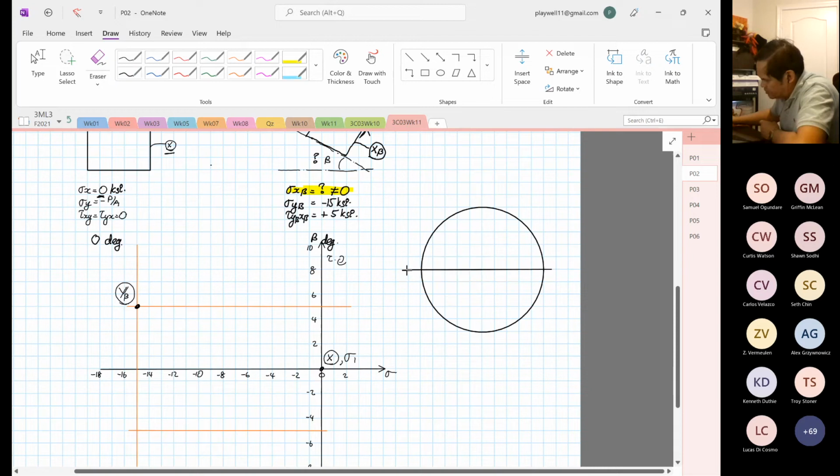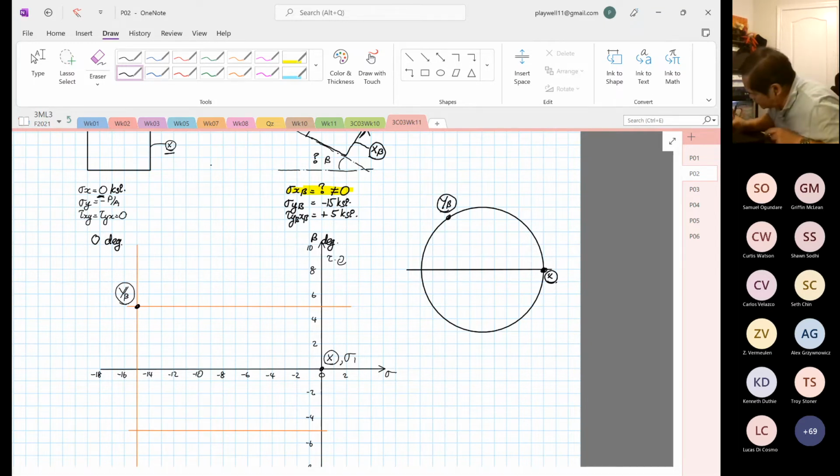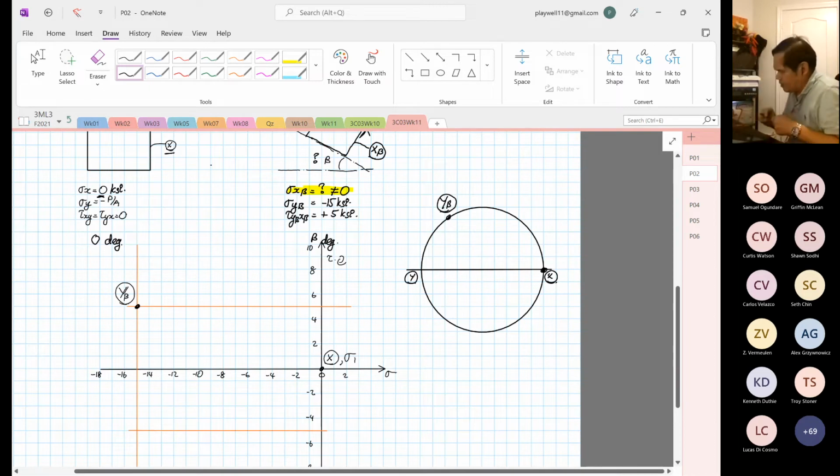Through the center of the circle, right? So this can be our point X, and this now can be our Y beta point. Remember, I told you guys, right? So now, if I join this to a point known as point Y down here, right?